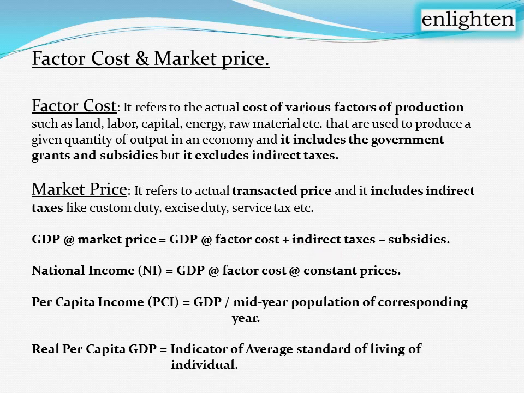So indirect taxes are also included in that product, and subsidies need to be excluded, because when it enters into the market, the subsidized amount needs to be excluded, right? Let us take the example which we saw before. For 1 kg of sugar, the production cost is 100 rupees. So GDP at factor cost is 100 rupees. When it enters into the market, if 4 rupees is considered as excise duty for the producer, 100 rupees plus 4 rupees, 104 rupees, and for availing that product, the consumer is paying 2 rupees as service tax, which means 106 rupees is considered as the market price.